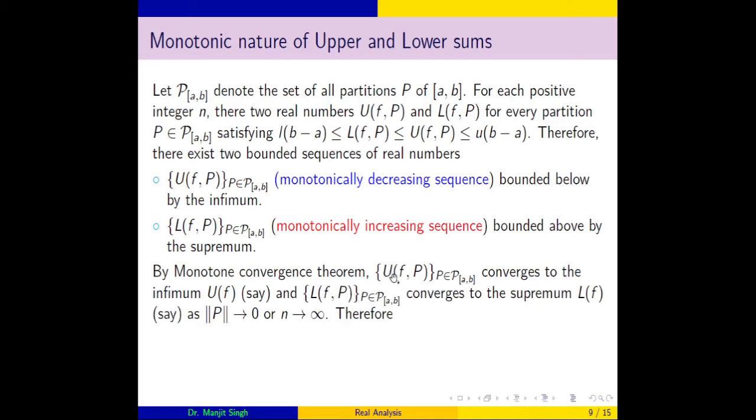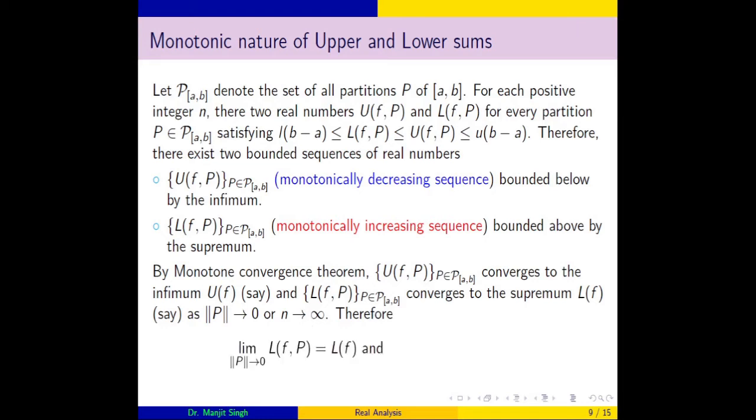So this collection of upper sums converges to U(f), that is the infimum of this collection, as it is bounded below, and it converges to its infimum U(f). And similarly L(f,P) is monotonic increasing and it converges to its least upper bound, the supremum L(f), as n tends to infinity or the norm of P tends to 0.